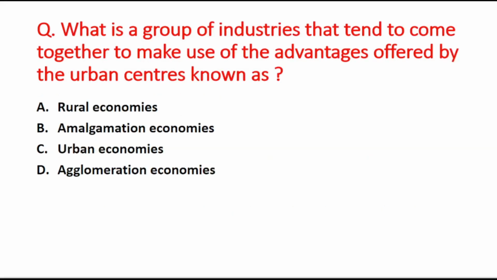Next question is, what is a group of industries that tend to come together to make use of advantages offered by the urban centers known as? A option is rural economies, B option is amalgamation economies, C is the urban economies, and D is the agglomeration economies. So the right answer is option D, that is agglomeration economies.